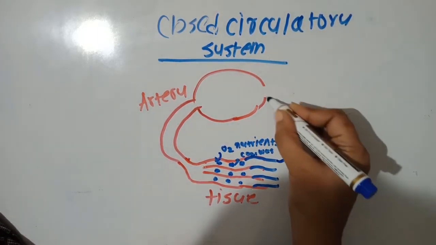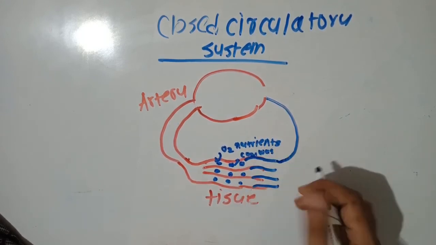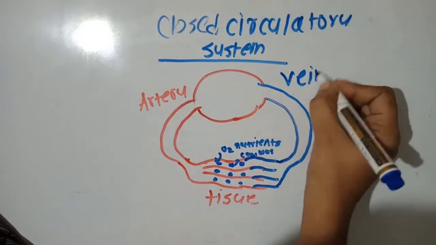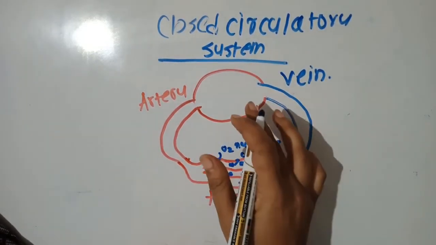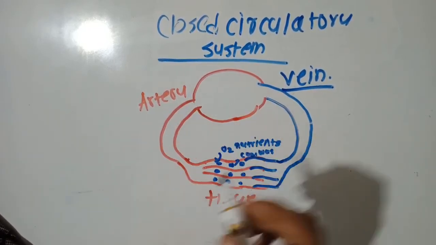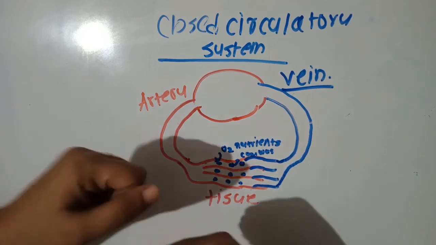And the impure blood will again reunite, rejoin together, and form a blood vessel that is called a vein. So the blood vessel that carries the blood to the heart is called a vein, and the blood vessel that carries the blood from the heart is called an artery. I hope this difference is clear. Now in the closed circulatory system, hemoglobin is present in the blood, so that's why the blood is red in color. One more difference I wanted to tell.